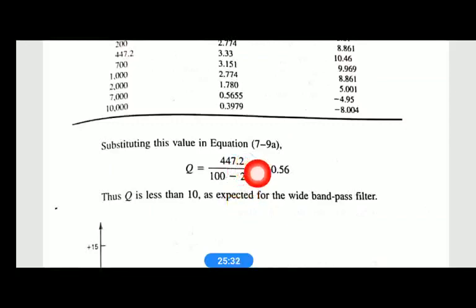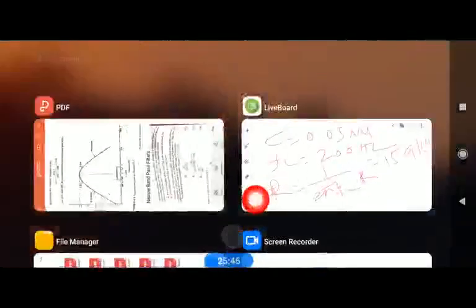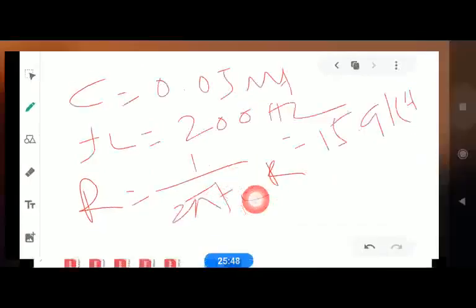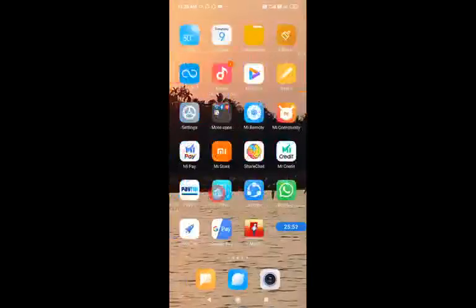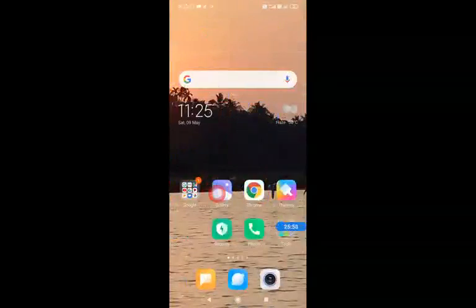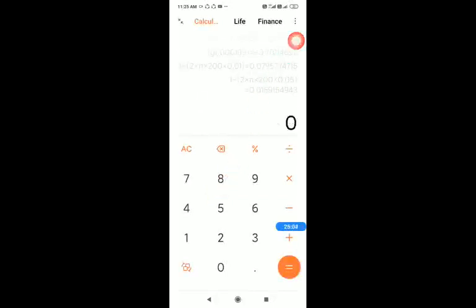So it is 447.2 divided by, it is not 100 here, it is 1000 minus 200, right? Which will give you 0.56. Whether it is properly calculated or not, I will check in the calculator. Let me go to the calculator. Because the values are given wrong there, we have to verify whether Q is proper or not.